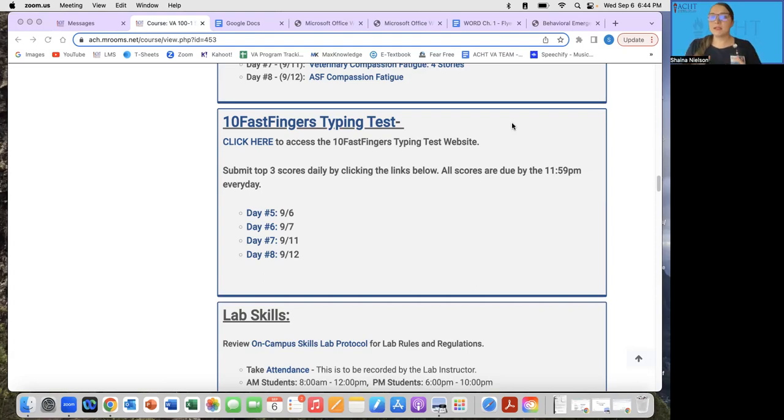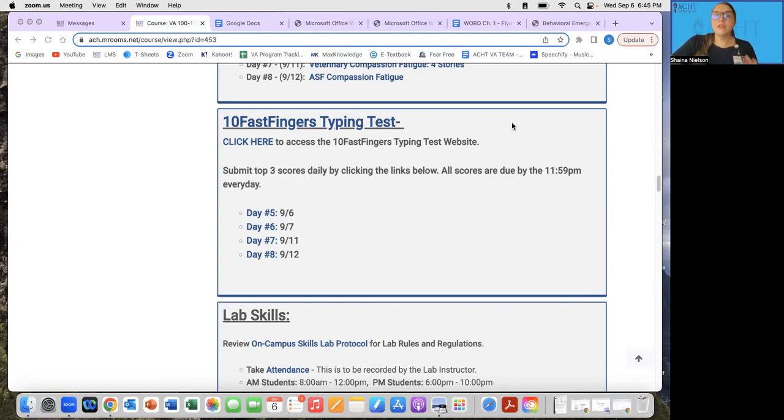Now, with these typing tests, it's important to note that the score is not going to be taken into consideration when I'm grading these. It's essentially you get 100% because you turned in all 3, or you get a 0 because you didn't turn in any. I'm not looking at the results or judging you off of how fast you can type. This is all an exercise to get better at typing.